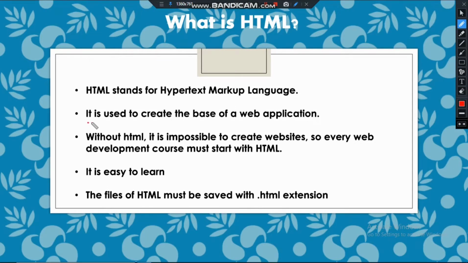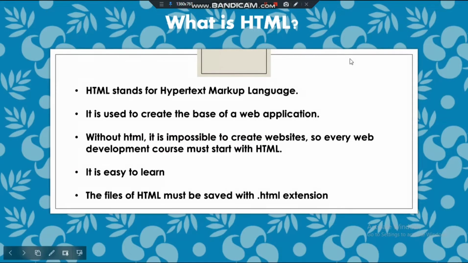It is used to create the base of a web application. So what is the meaning of base of a web application? See, all websites are displayed using HTML. There are many languages to create websites, but their base is HTML. Without HTML it is impossible to create websites.